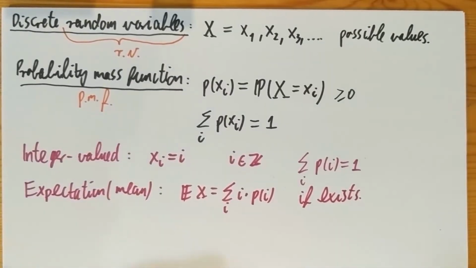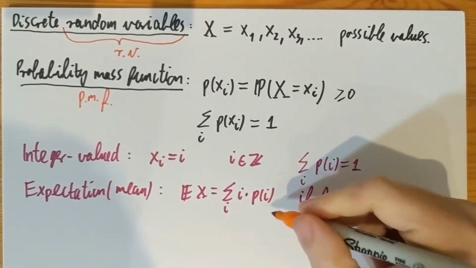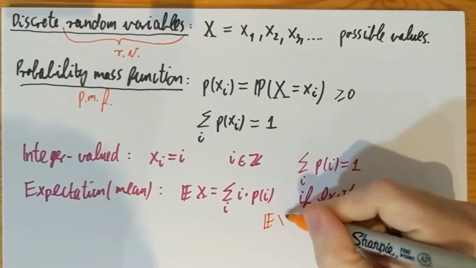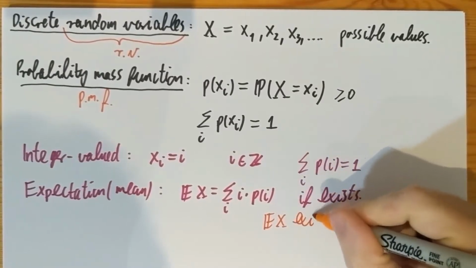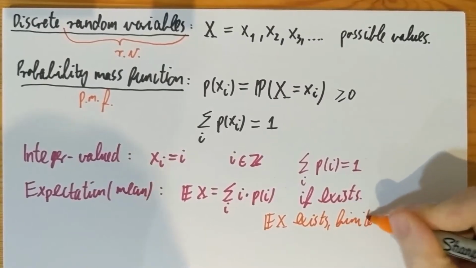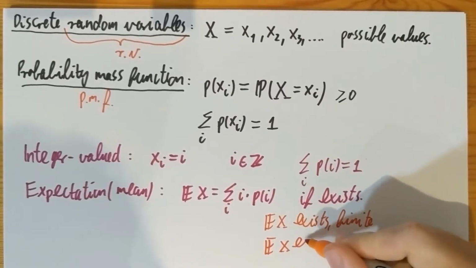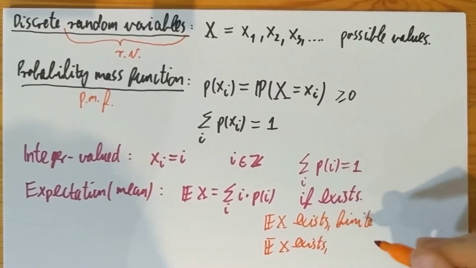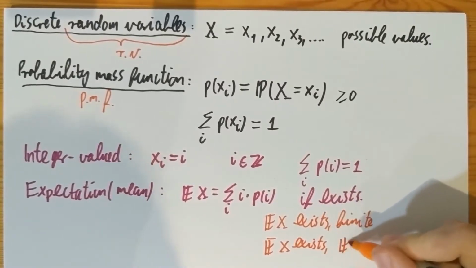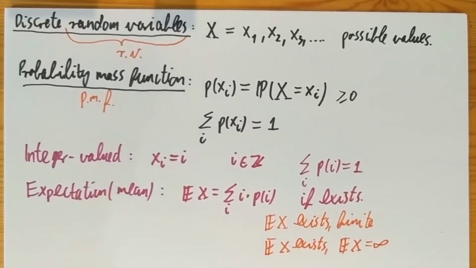And straight away I'm going to explain to you that there are essentially 3 cases. So case 1 is that E of X exists and is finite, actually 4 cases. Case 2 is that E of X exists but is infinite, positive infinite. Okay, how could that happen?